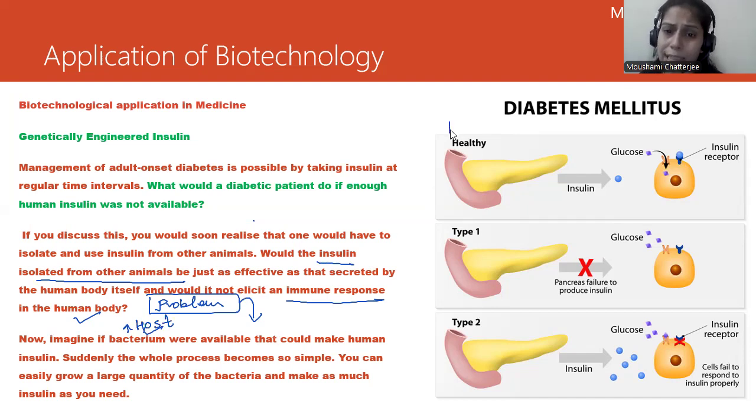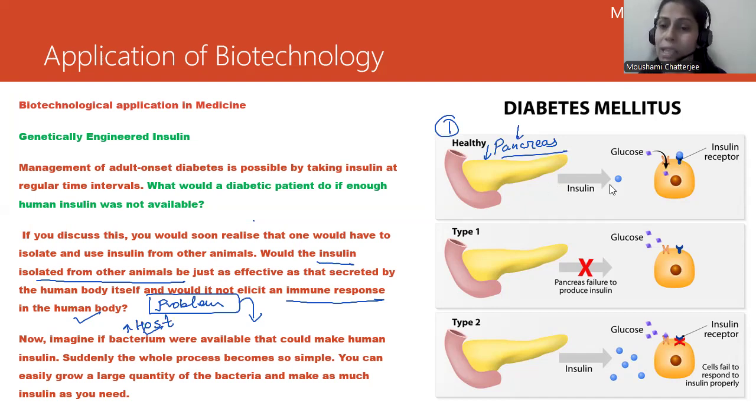Condition number one: if a person is healthy, insulin would be produced. This is the pancreas. The pancreas is a heterocrine gland, you must have studied this, and it produces insulin, glucagon, and other hormones.